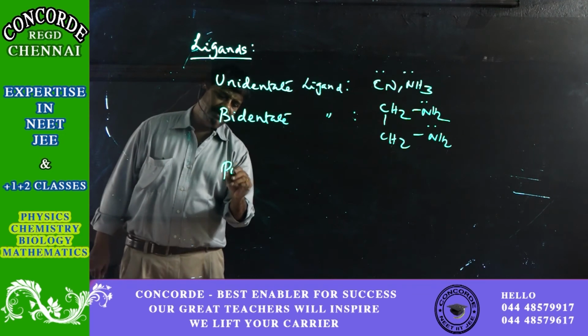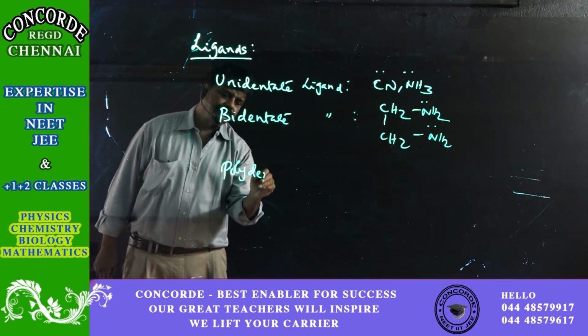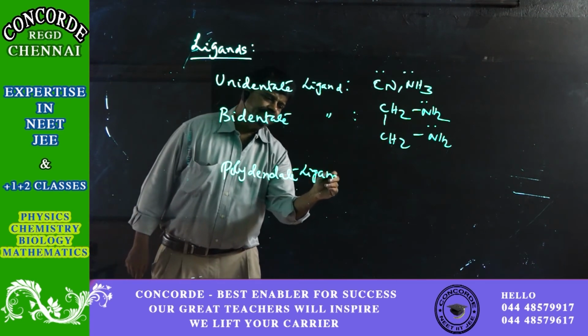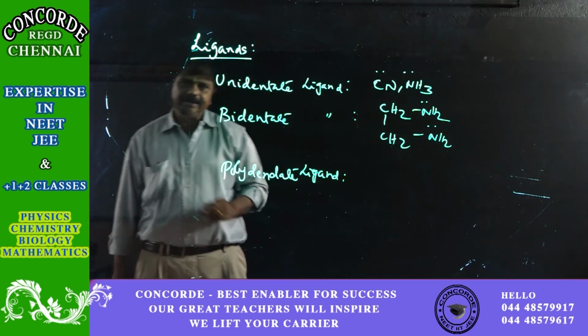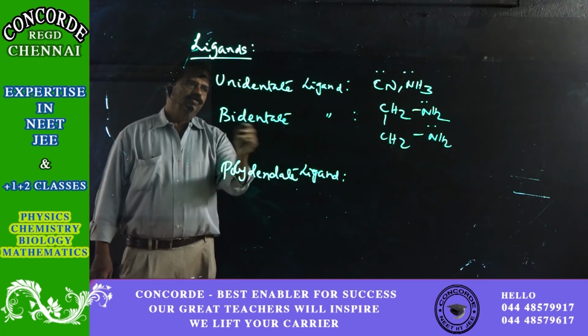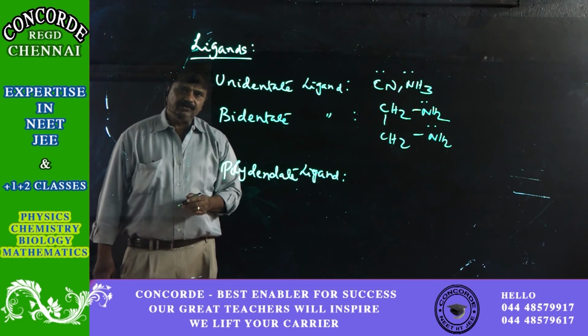Then we have the polydentate ligand, which donates more than two pairs of electrons to the central metal atom.